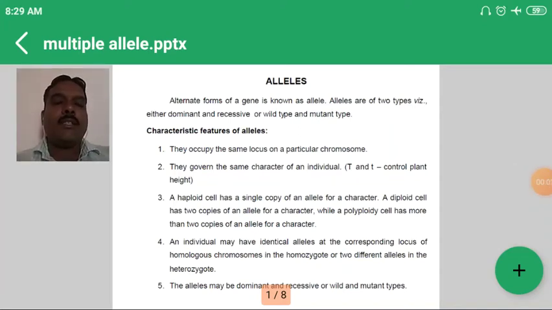Students, the next lecture in the course GPB 121, the fundamentals of genetics, is on alleles and multiple alleles. That is the next lecture topic.